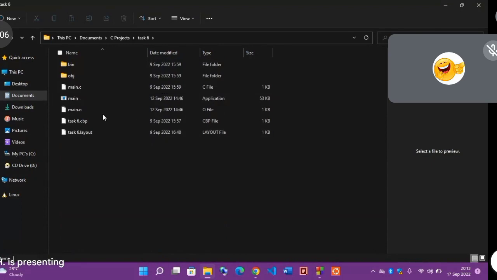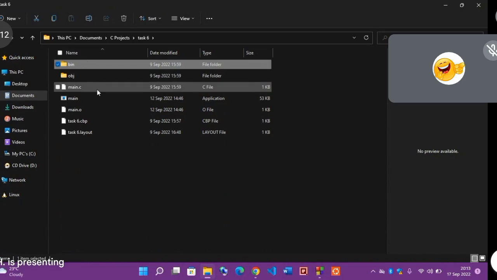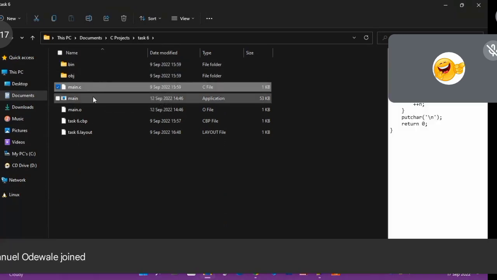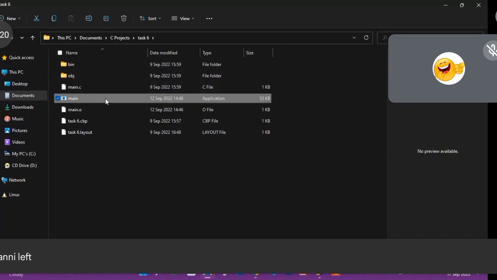As you can see, when I click on this, you can see it contains everything. The object, which is the OBJ, and the main.c, which indicates that this is where the program will start from. As you can see, this is the application here. Can you see this application here?